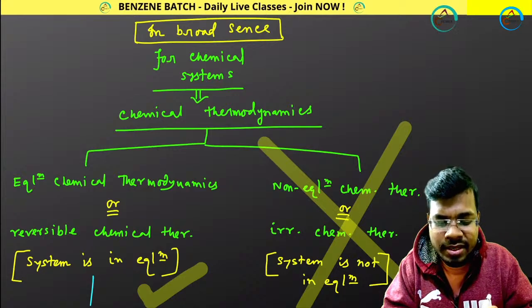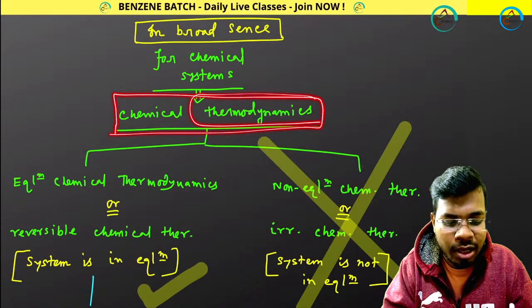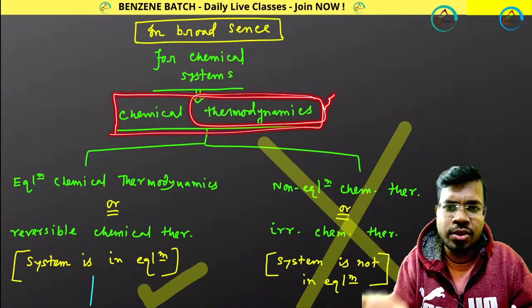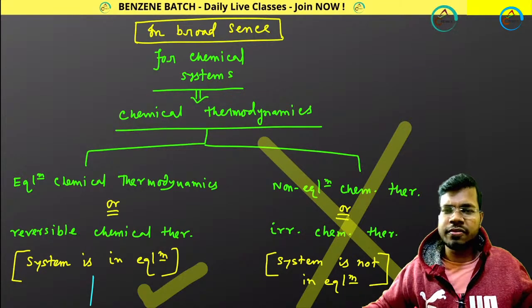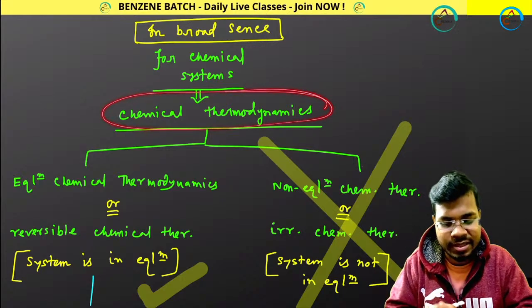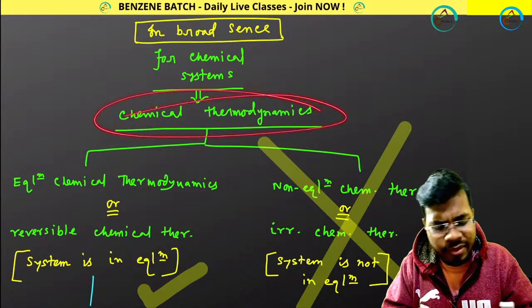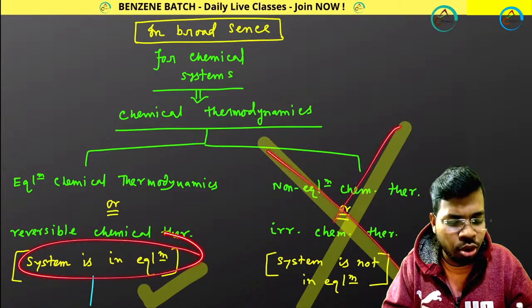According to your JAM syllabus, you have chemical thermodynamics, not only thermodynamics. Thermodynamics is used in physics, chemistry, geology, astronomy, astrophysics. A lot of versions are there, but especially here we will be talking about chemical thermodynamics. In chemical thermodynamics also, we will be talking about equilibrium thermodynamics. We don't talk about non-equilibrium thermodynamics.